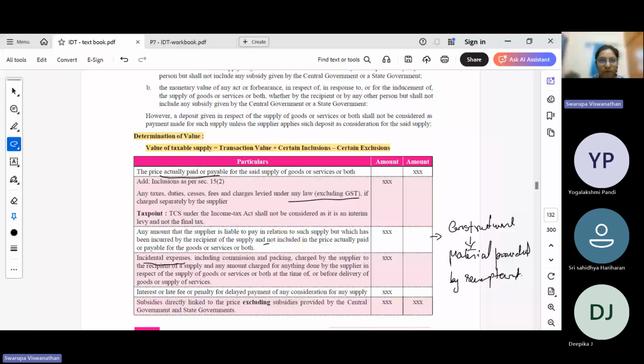Just because the material has been provided by the recipient, we cannot reduce it from the transaction value. It is part of the transaction value, so we need to add it back. Interest, late fee, penalty for delayed payment of any consideration, subsidies other than government subsidies, all this needs to be added.